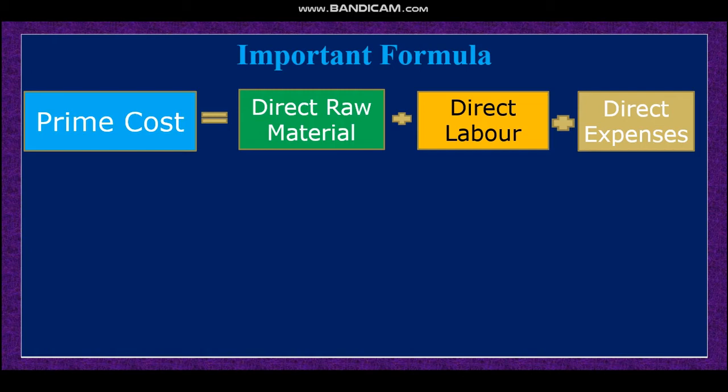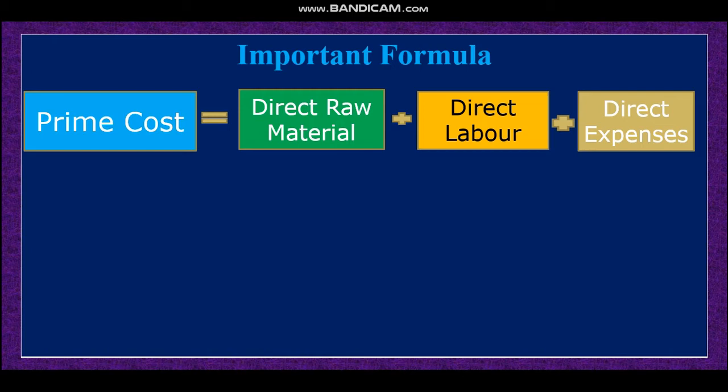Dear student, it will come in the MCQ, and in the CQ also. In CQ, find the amount of prime cost. In MCQ, what is the amount of prime cost, or write the formula of prime cost. So the formula of prime cost, all of you must memorize. The formula of prime cost is direct raw material plus direct labor plus other direct expenses.